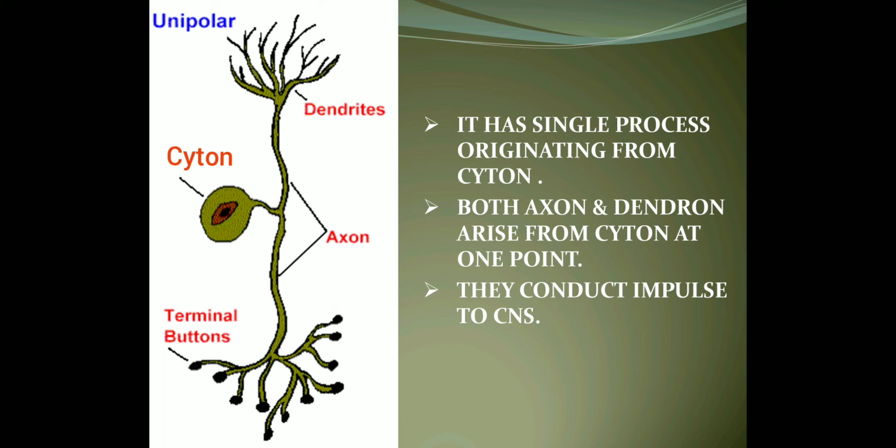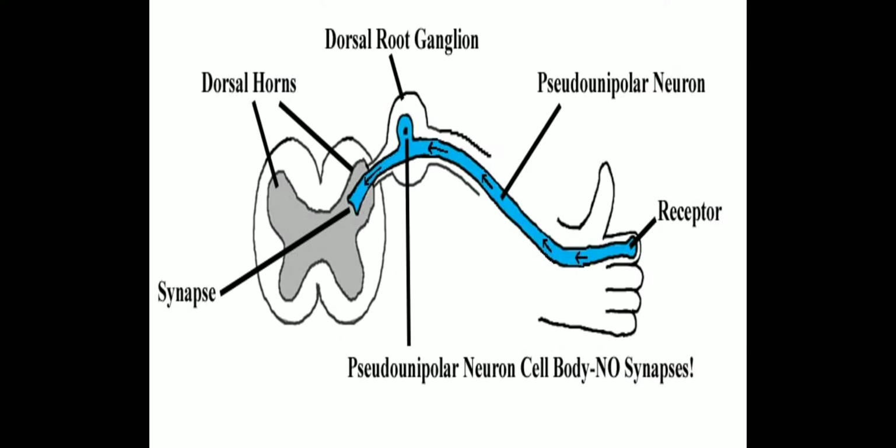In this, you will find there is a single process which originates from the cyton. You will see that both axon and dendron arise from the cyton at one point. Okay? And they conduct impulse to the central nervous system. An example is the neurons of the dorsal root ganglion of the spinal nerve. It is a unipolar neuron.